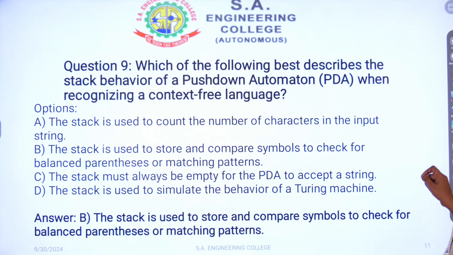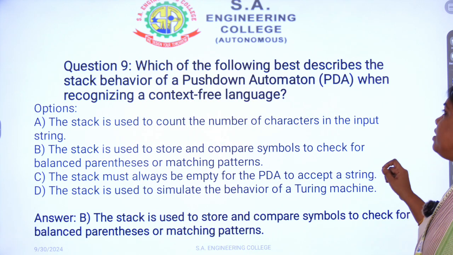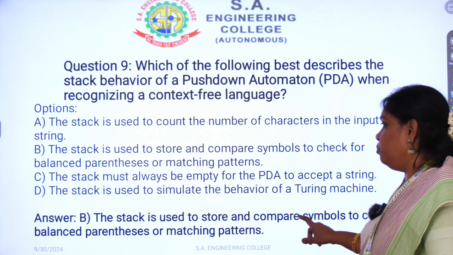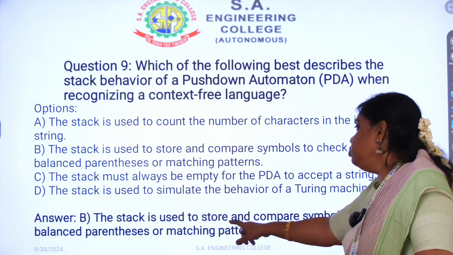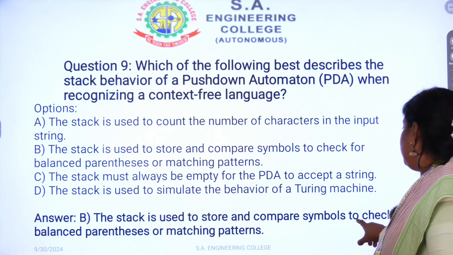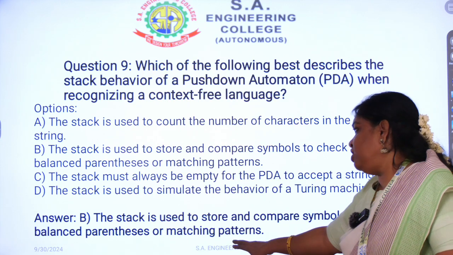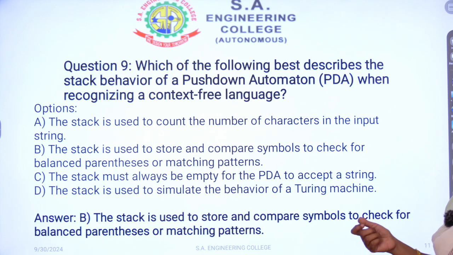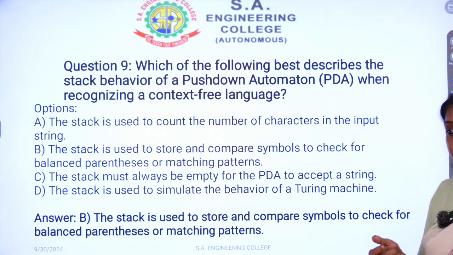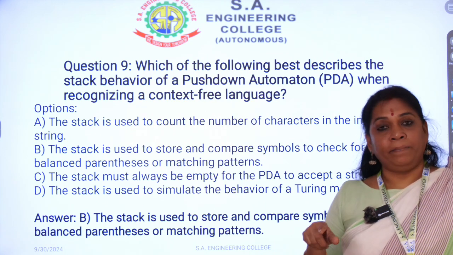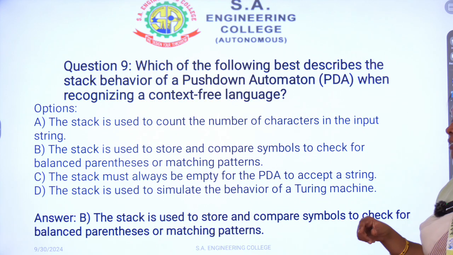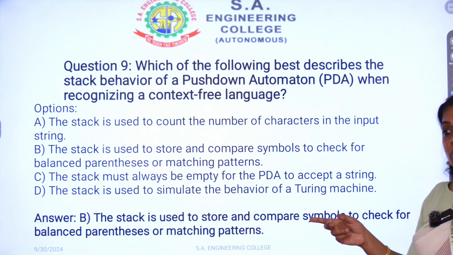Which of the following best describes the stack behavior of pushdown automata when recognizing a context free language? Directly I will move on to the answer. The stack is used to store and compare symbols to check for balanced parentheses or matching patterns. Initially I told you that a pushdown automaton is useful for verifying the number of open parentheses against the closed parentheses.